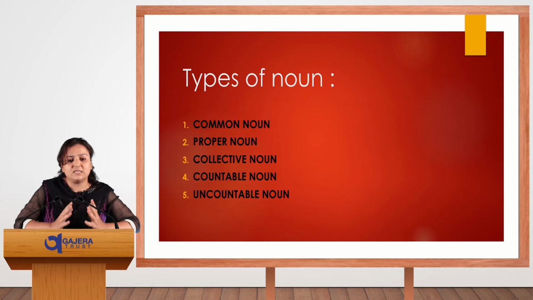Now we continue with the types of nouns. There are 5 types of nouns. Very first is common noun. Second is proper noun. Third is collective noun. Fourth is countable noun. And fifth is uncountable noun.